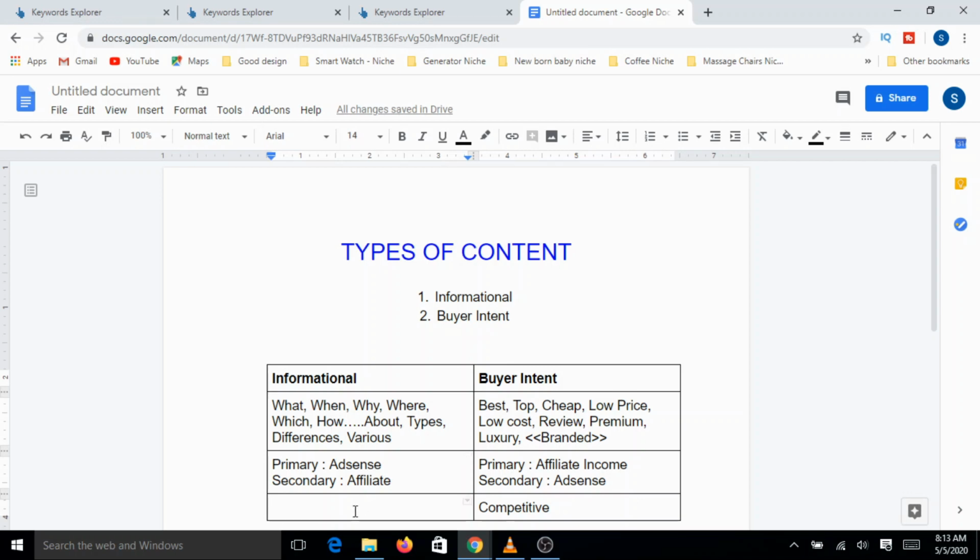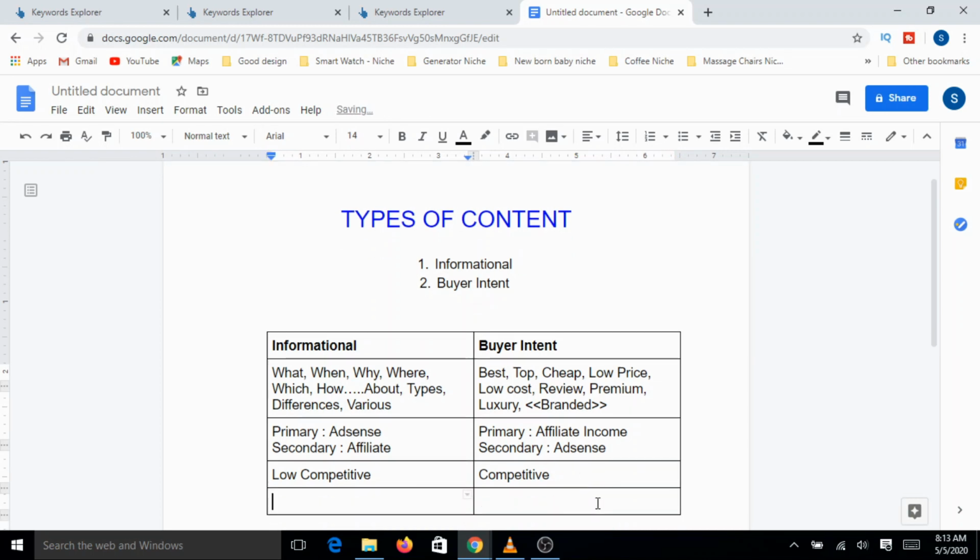So you can still identify certain topics with low competition in case of informational. Okay. But here, whatever product you pick, more or less everybody is going to use these kinds of keywords. That's something that you will have to keep in mind.